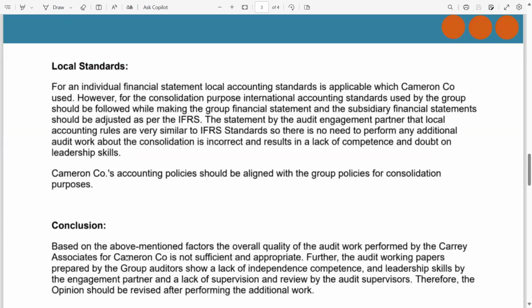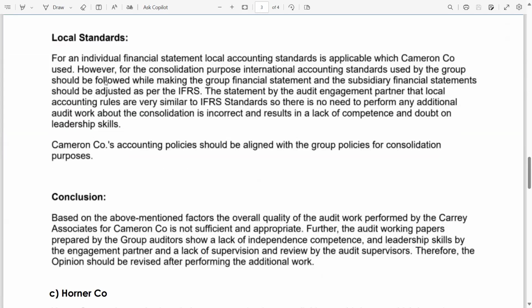Now, local standards. For an individual financial statement, the local accounting standards are applicable, which Cameron Company used. However, for consolidation purposes, the IFRS used by the group should be followed while making the group consolidated financial statements, and the subsidiary financial statements should be adjusted as per IFRS. Why? Because the parent, the group, is following IFRS.